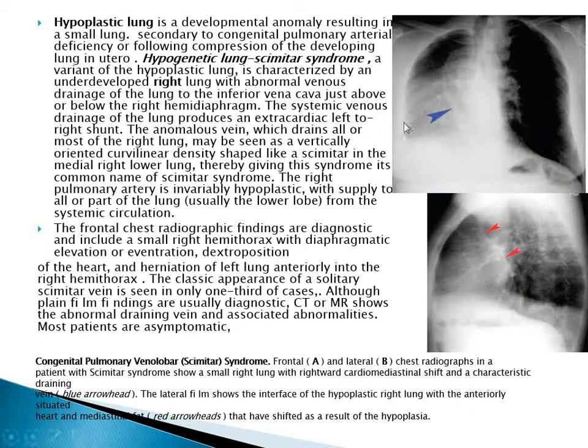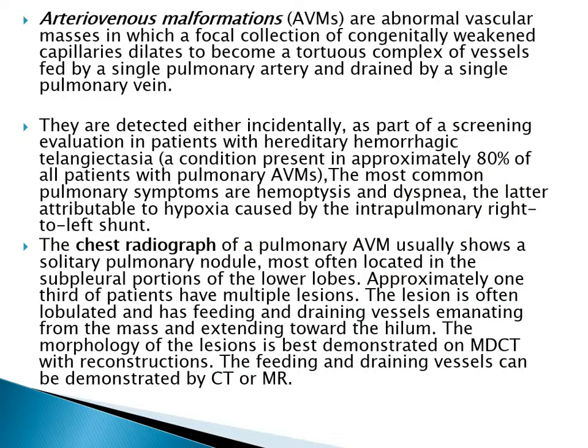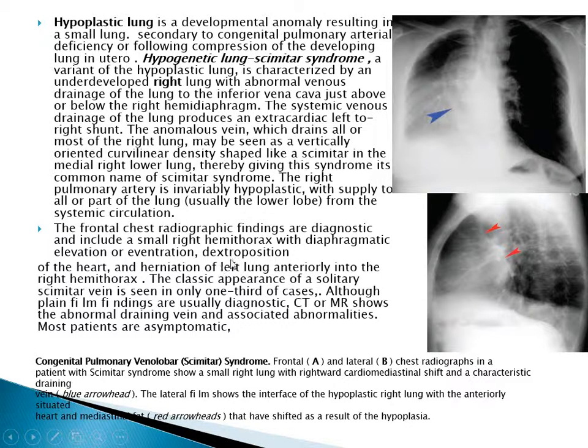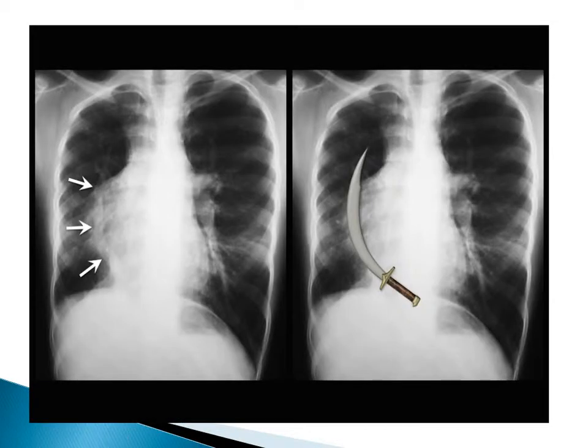Hypoplastic lung. One example of hypoplastic lung is hypogenetic lung, scimitar syndrome. It's an underdeveloped right lung with abnormal venous drainage of the lung to the inferior vena cava just above or below the right hemidiaphragm. Systemic drainage of the lung produces an extracardiac left to right shunt. Frontal chest radiograph will show a small right hemithorax with diaphragmatic elevation, eventration or dextroposition of the heart, and herniation of the left lung anteriorly. This is an example of scimitar syndrome. We see a small right lung.